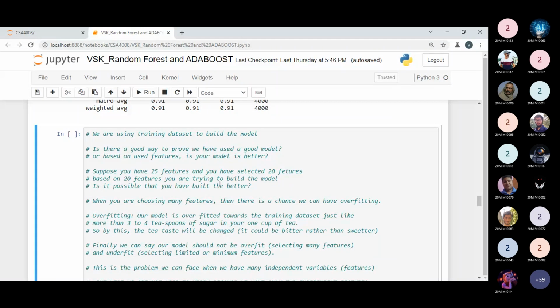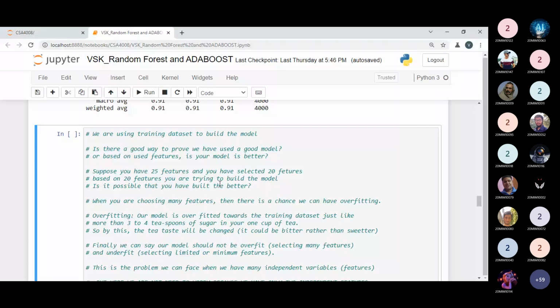So he asked me another question, sir. Is there a guarantee every time we will keep only a limited amount of features? We can have many features, or we can have many columns. So which columns must we choose as our important features to determine your model? That was a good question. So definitely when we have 20 or 25 columns, something more than 10 or 20 columns, because a data set can have many columns, no issue.